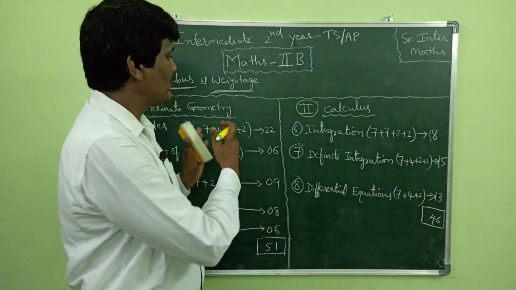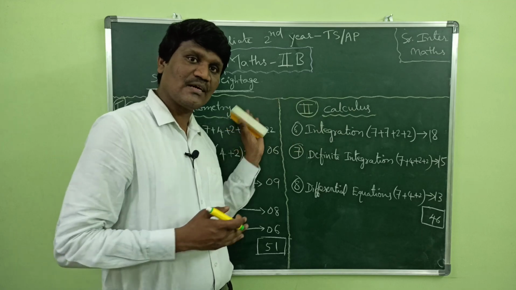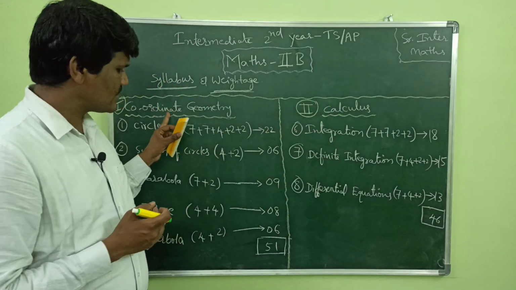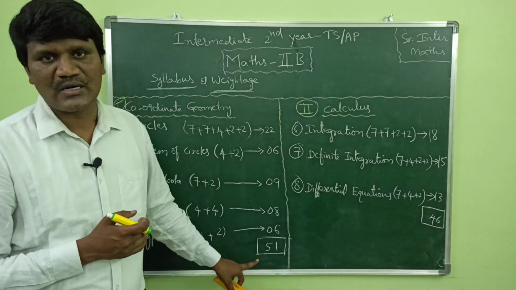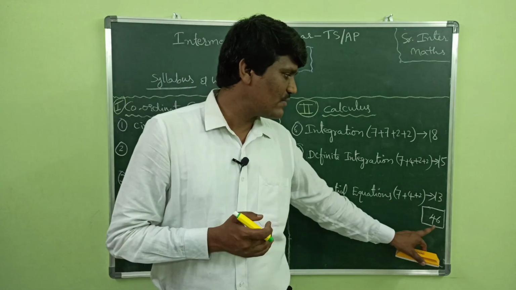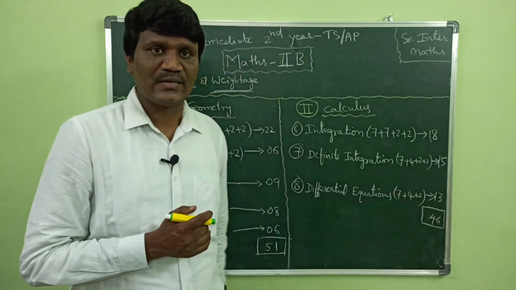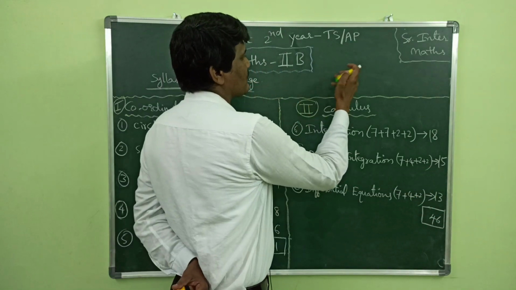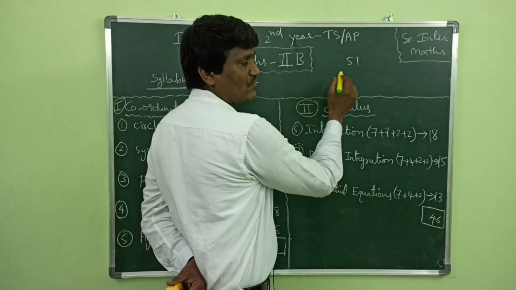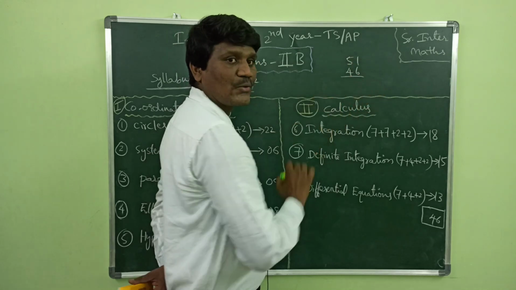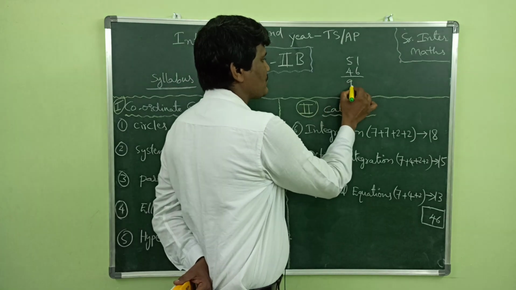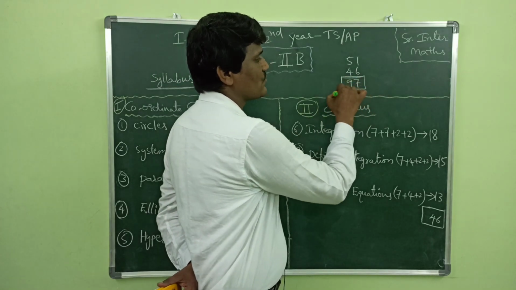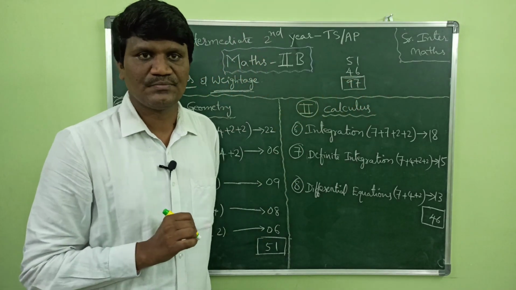If you see the weightage for part 1 and part 2, or section 1 and section 2, section 1 coordinate geometry has 51 marks weightage and section 2 has 46 marks weightage. So the total will be 51 from section 1 and 46 from section 2 calculus. Total marks are 97 for Maths 2B.